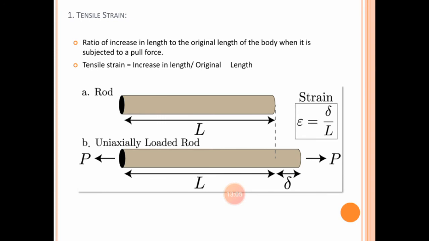What happens? Look at the below figure. Due to the externally applied tensile force, the bar will increase its length by delta. So, if you measure the deformation delta and divide it by the original length L, you will have strain. Here the term tensile is used because we are applying tensile force.